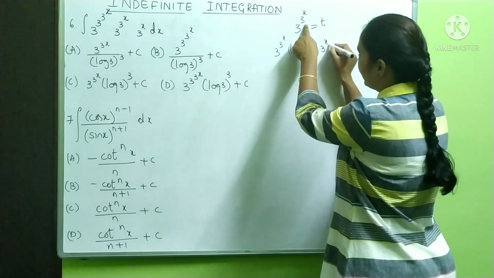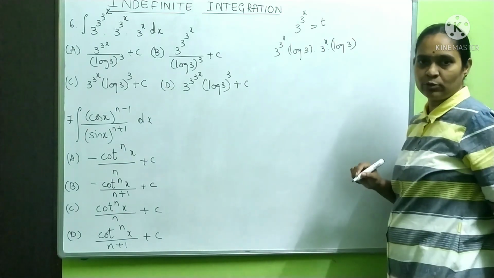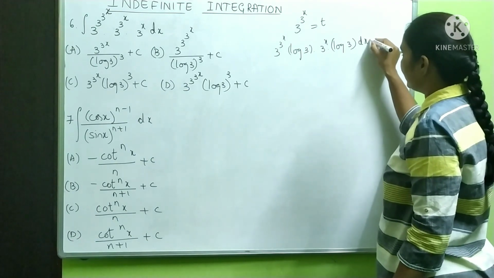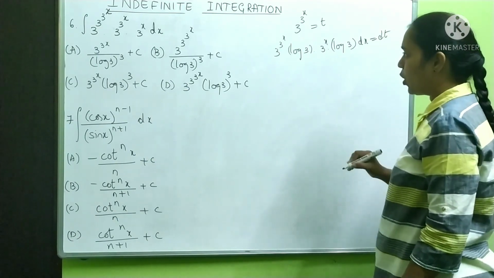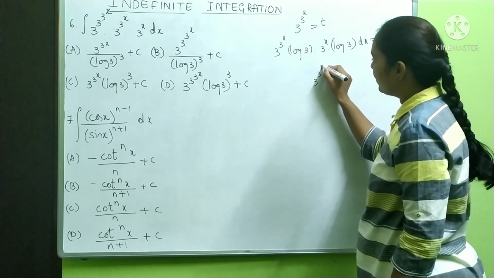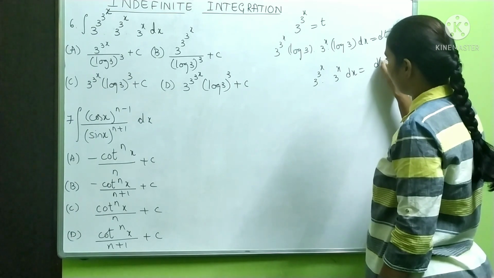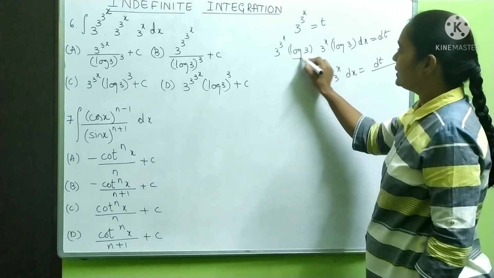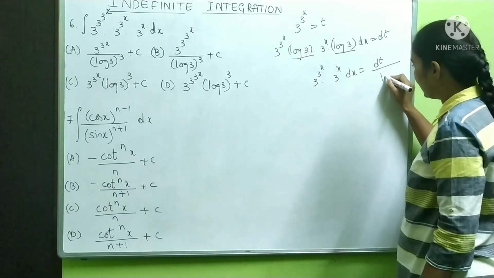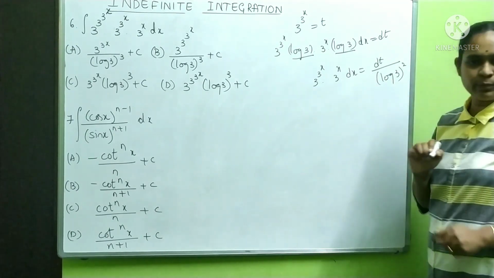It is going to become 3 power x into log 3. 3 power x into log 3 into dx is equal to dt. So altogether I'll write like this: 3 power x into 3 power x dx is equal to dt upon log 3 into log 3, which is nothing but log 3 whole square in the denominator.